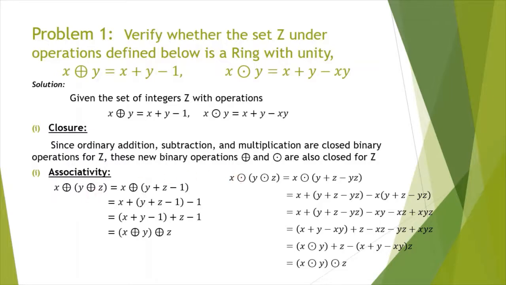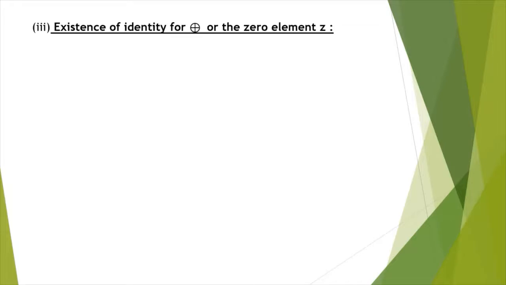Next we shall verify the existence of additive identity, that is identity for ⊕, the 0 element. For this we have to find an integer small z that satisfies the identity law under addition.